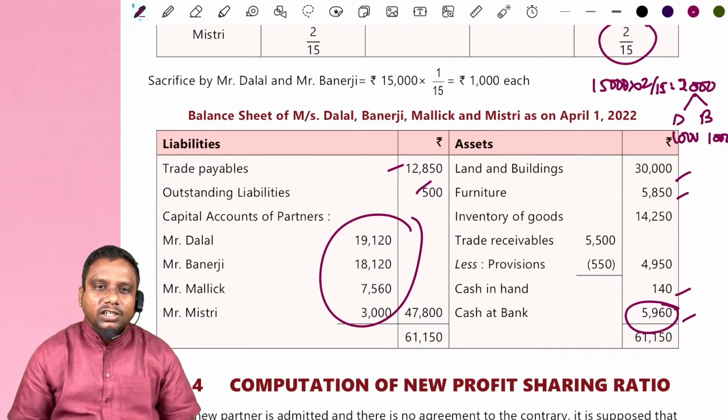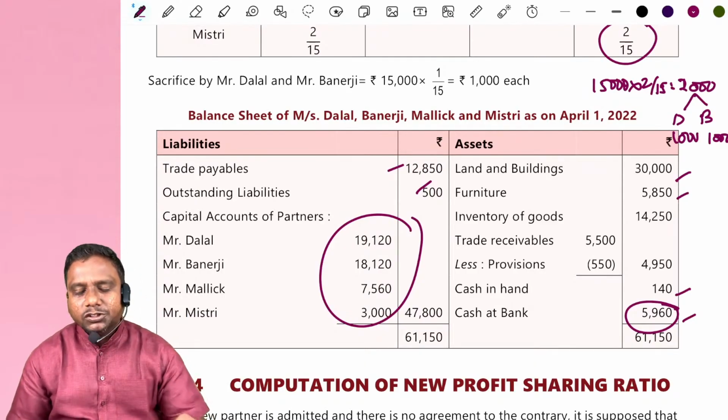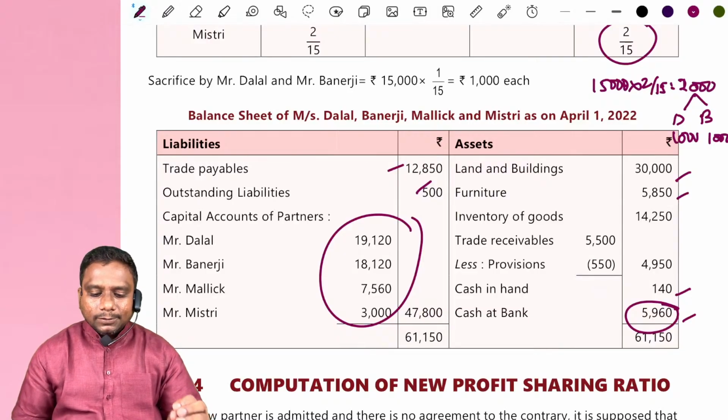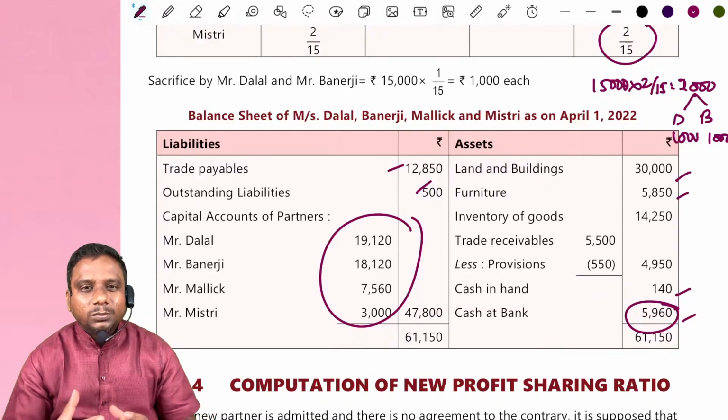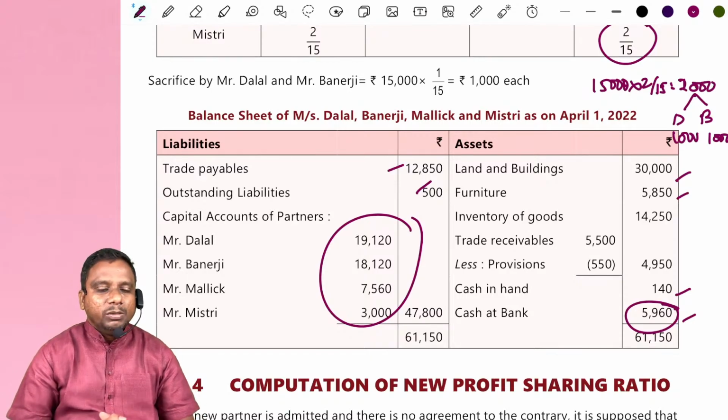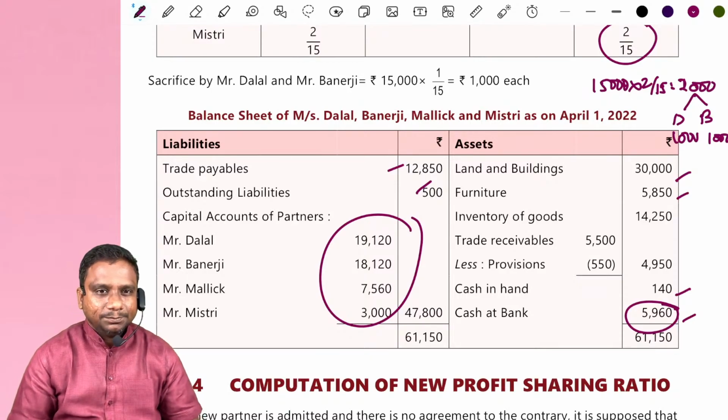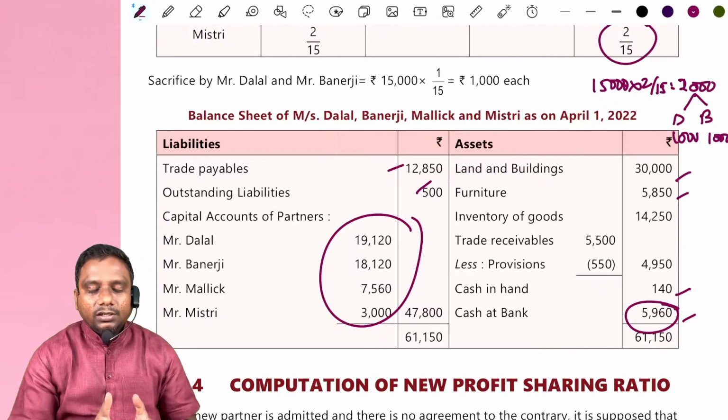Clear, students? That's it. This is admission of partners. Try to solve the remaining problems in this manner. We meet again after 15 minutes. We will try to complete retirement and death.